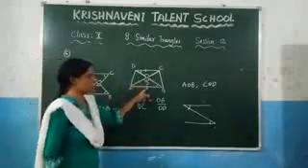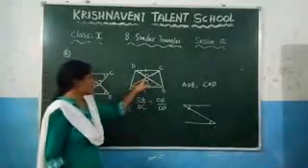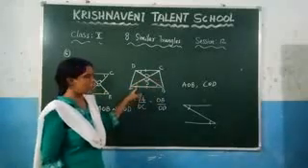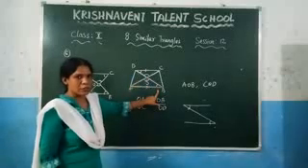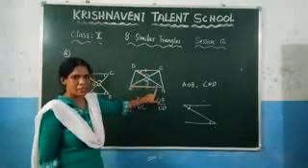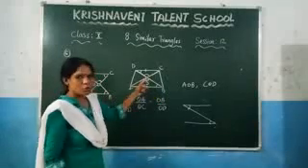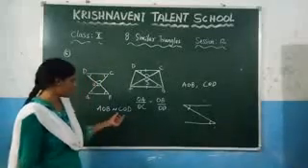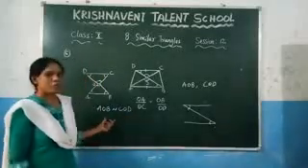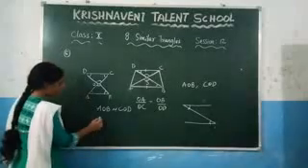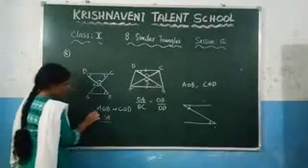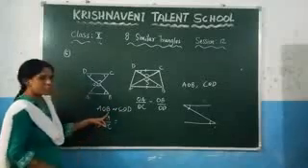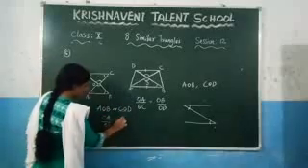Now we have proved that these two triangles are similar, right? Because the vertically opposite angles are equal, and similarly since these two sides are parallel, this will be the transversal, and in a transversal the alternate interior angles are equal. So we got two angles equal in both of the triangles. So by angle similarity we have proved these two triangles are similar. Now you can take their corresponding sides. You can write OA. The corresponding side of OA is OC, and the corresponding side of OB is OD, so OB by OD.